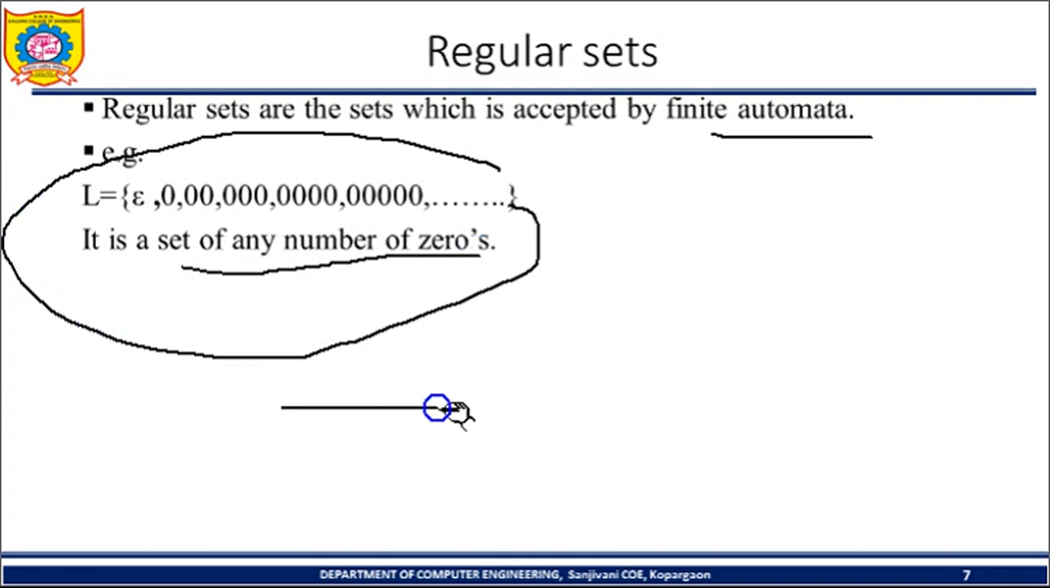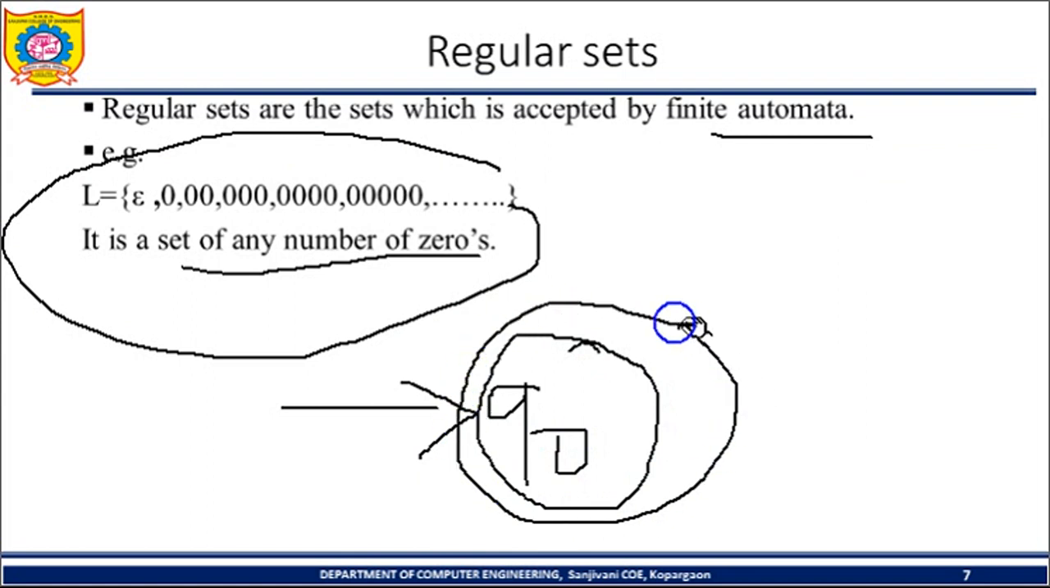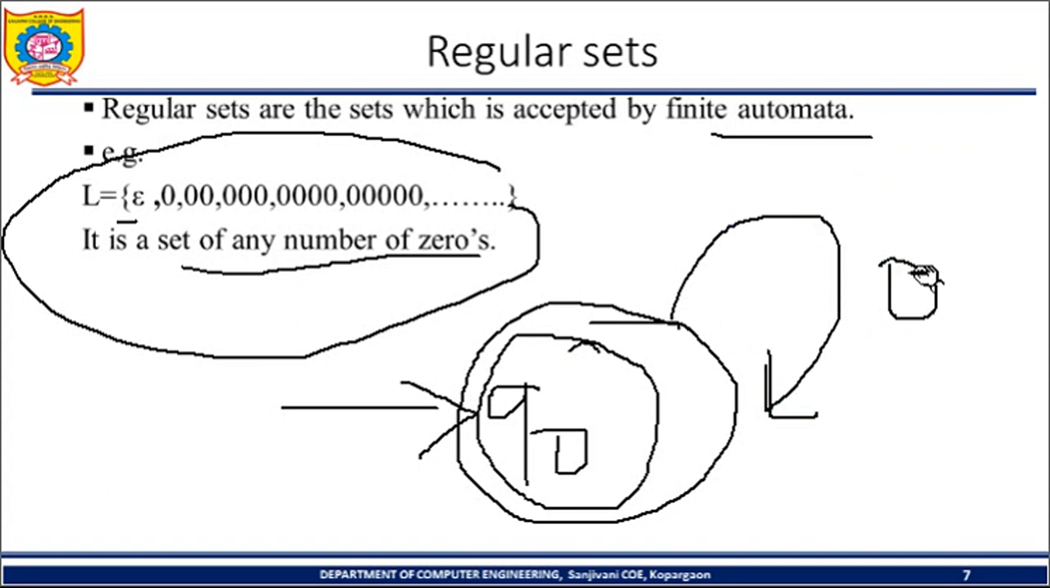If you want to design a finite automata for this, then Q0, after accepting any number of zeros, is itself a final state. Zero number of zeros means epsilon. If one zero is there, then it stays in the same state. If two zeros are there, it stays in the same state. Three, four, and so on. So this will be the finite automata. Regular sets are the sets which are accepted by the finite automata, and for that you can give any example. Here one example is mentioned, L is equal to epsilon, 0, 00, 000, 0000, 00000, or like this.